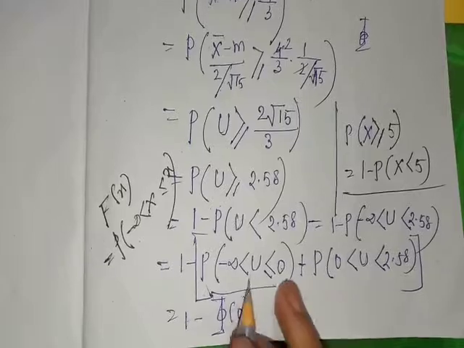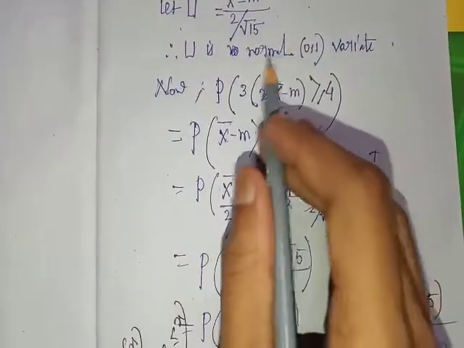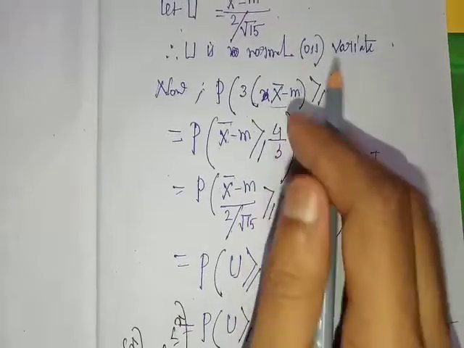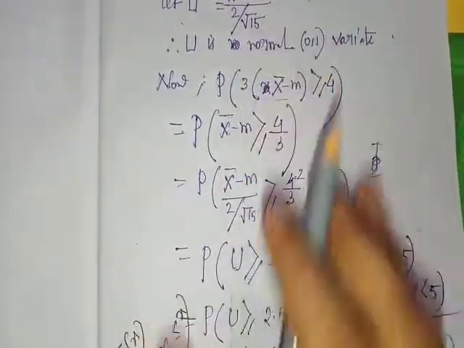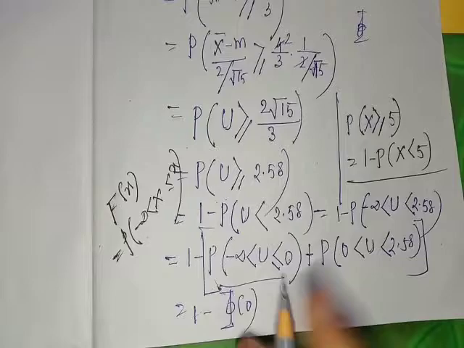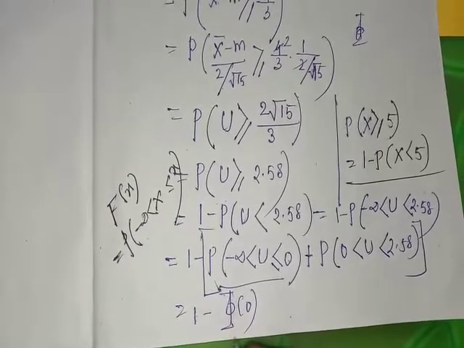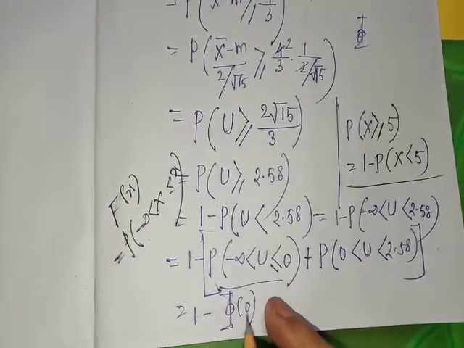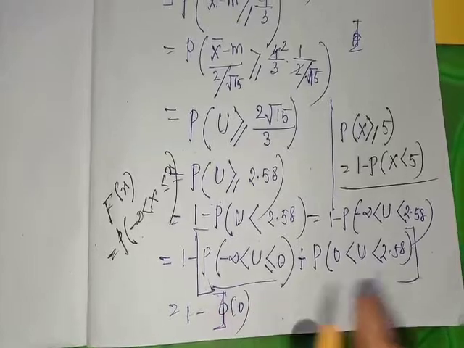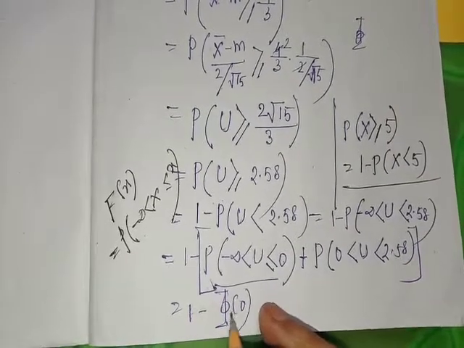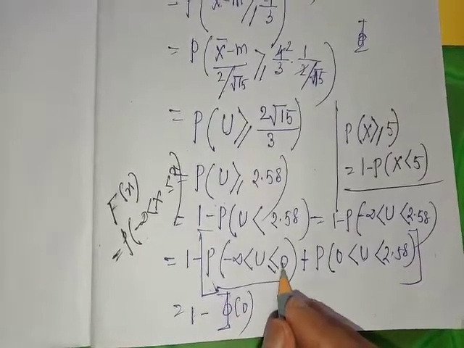Since u is normal 0, 1, you follow the standard normal distribution. We already discussed this. We denote capital phi as the standard normal distribution function. So capital phi of 0.